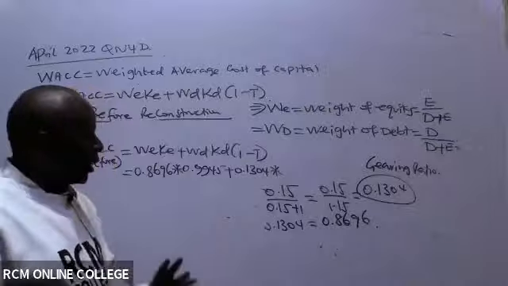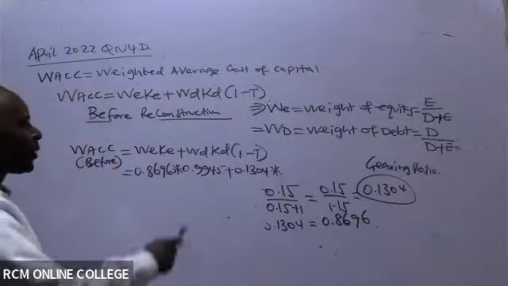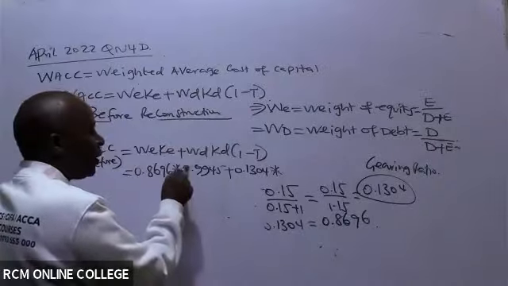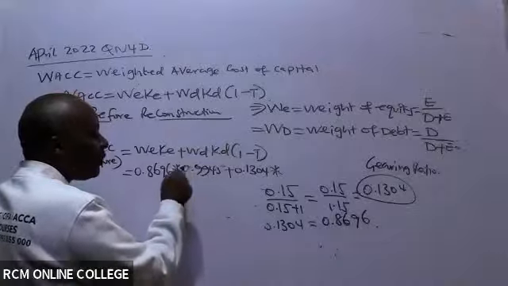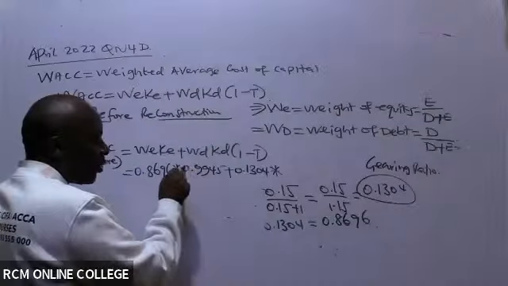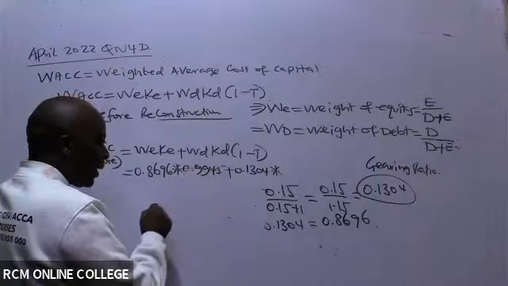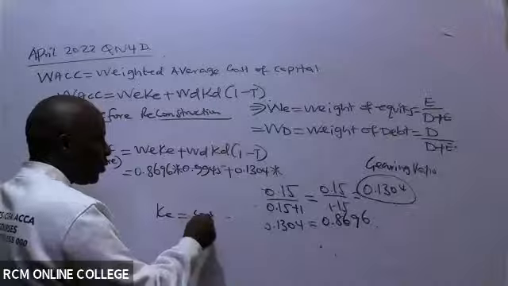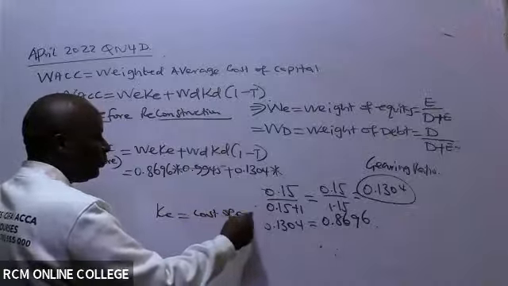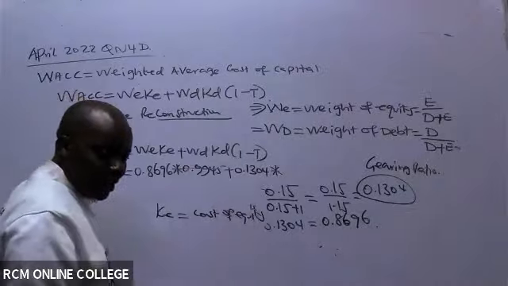Now, okay, great. Let's correct something here. Is this the value really for cost of equity, this one? Or are you giving me the value of beta? Remember, KE is cost of equity.